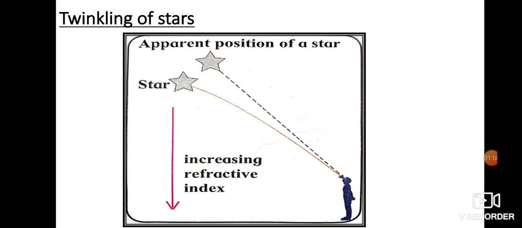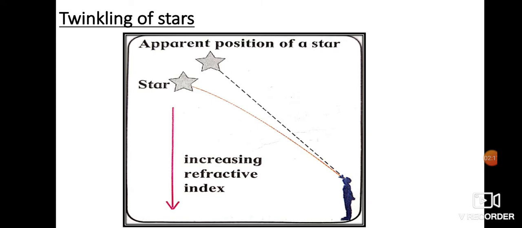Now, stars are not only far away from us, but they are also very huge in size. They are much bigger than our planets, and much bigger than the sun in our solar system. But being very far away, they appear to be a point source of light. I am sure you know the meaning of point source. So those stars are very huge, but they appear to be a point source to us.